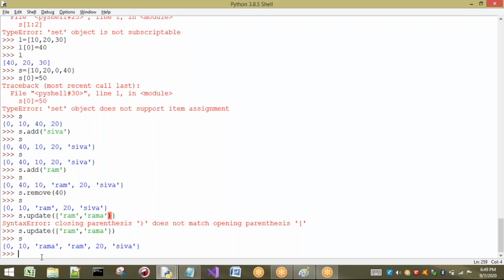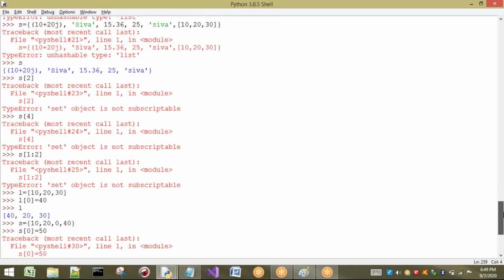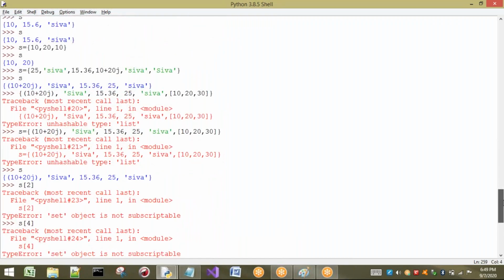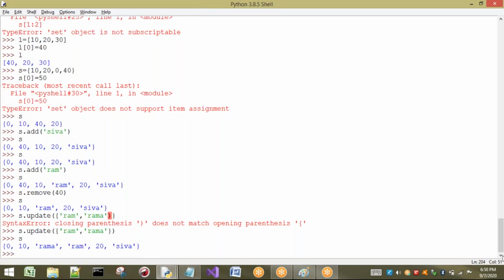That means we can pass any sequence of elements, like a list. Already we have seen this. Here we got the same error, so I have taken it here. If I try to take a list directly, we are going to get a type error. So to take a sequence of elements, I have to go for update. If you use update, we can take a sequence of elements.